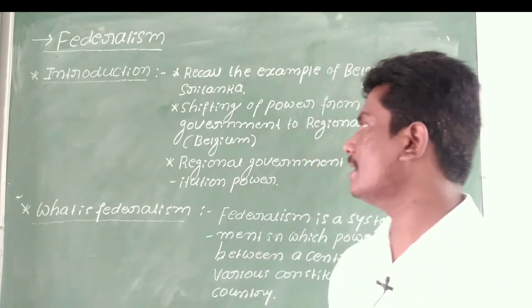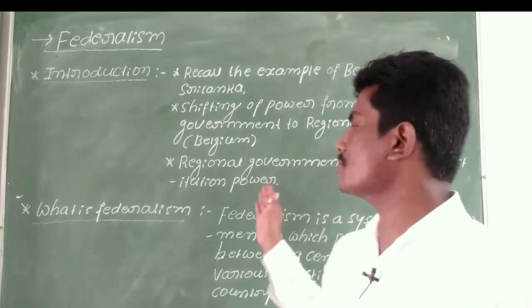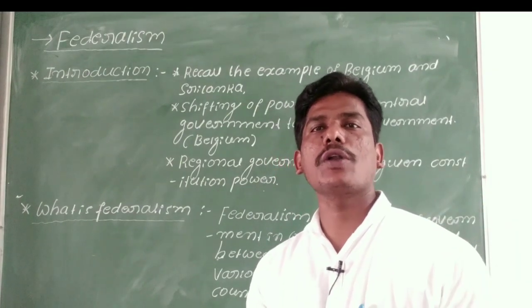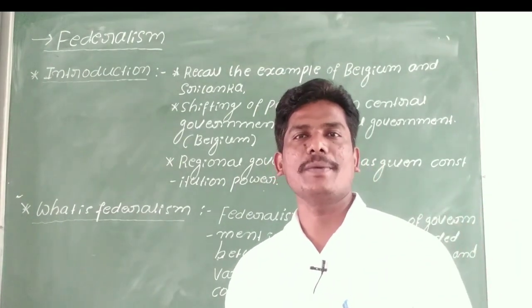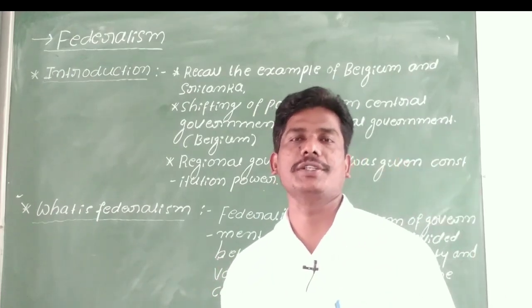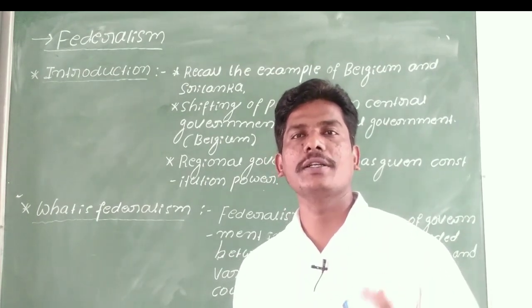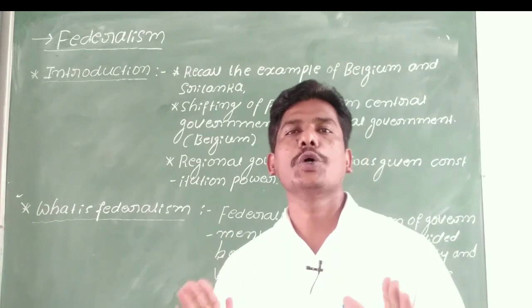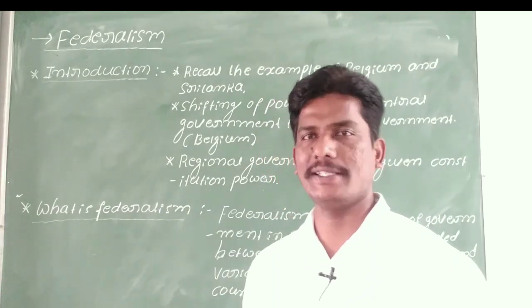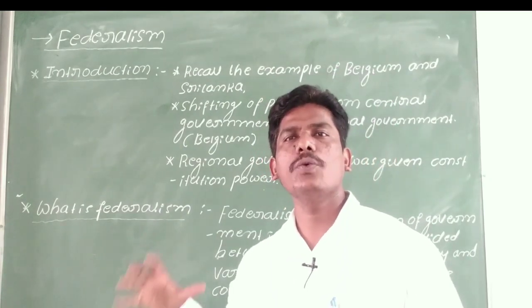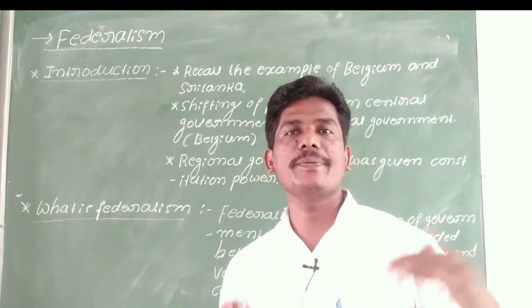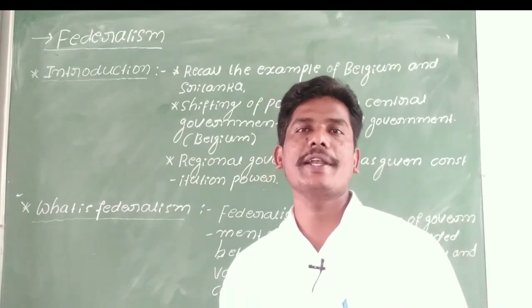Whereas in Sri Lanka, see, the regional government was given constitutional power in Belgium. Constitutional power was given to the local or regional government in Belgium. Whereas in Sri Lanka, the central authority was controlling the entire nation. Power or authority was not given to the local bodies. We discussed all this in the previous two lessons, right? Now let us see what federalism is, and what the differences are between federalism and the unitary system in our democracy.